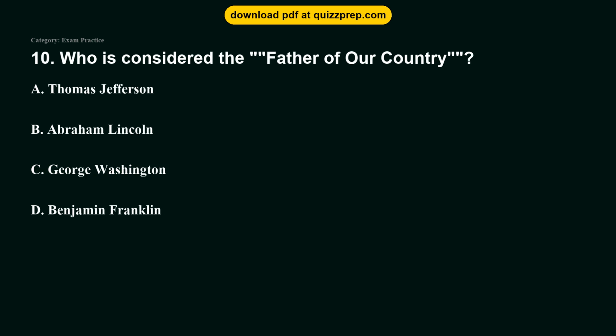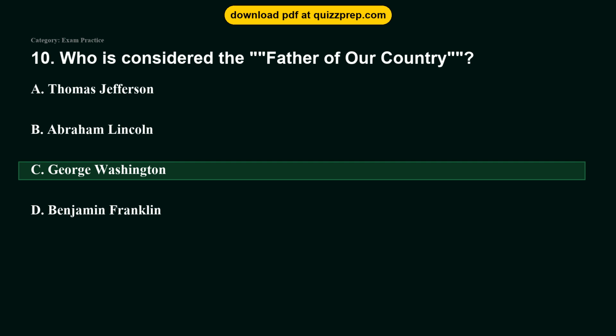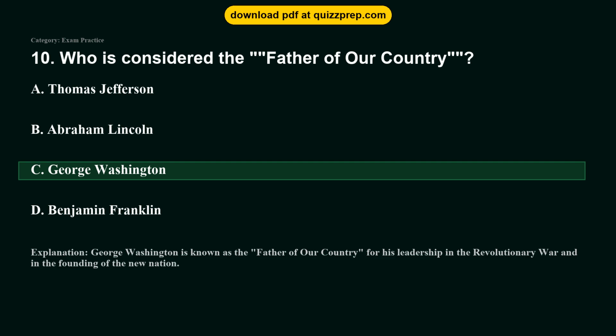Question 10. Who is considered the father of our country? Option A. Thomas Jefferson. Option B. Abraham Lincoln. Option C. George Washington. Option D. Benjamin Franklin. The correct answer is option C. George Washington. George Washington is known as the father of our country for his leadership in the Revolutionary War and in the founding of the new nation.